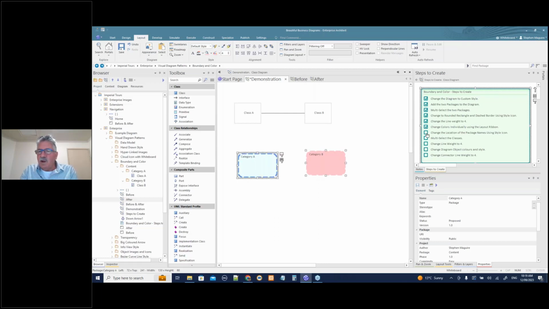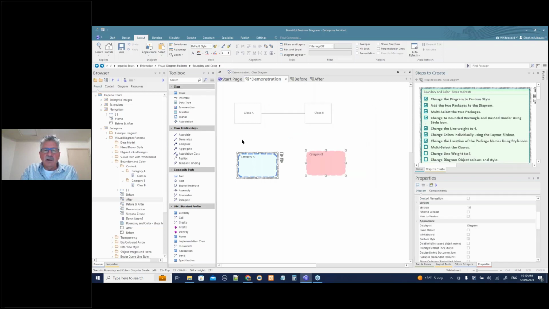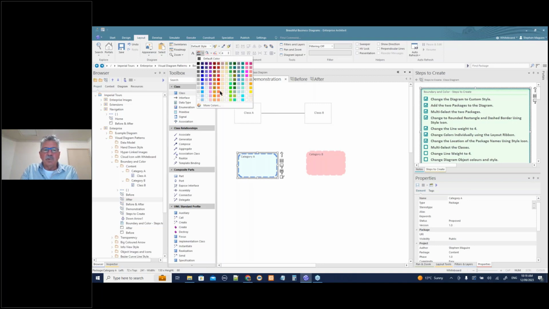Let's change the font as well. So we can change the font here. Let's make it 10. Let's make it bold, and let's change the font color individually for these guys. And we'll change that font color to blue, and we'll change this one, and we'll make that bold.